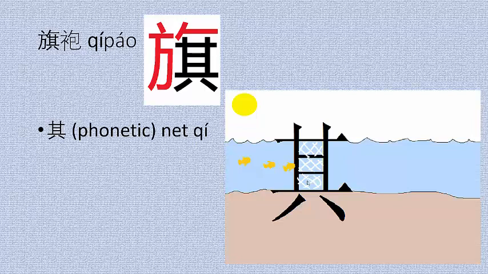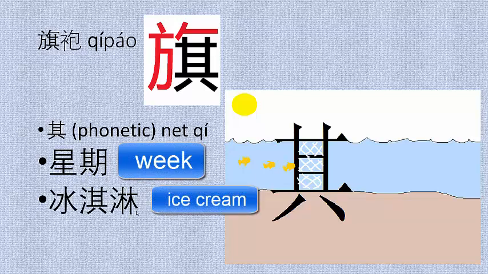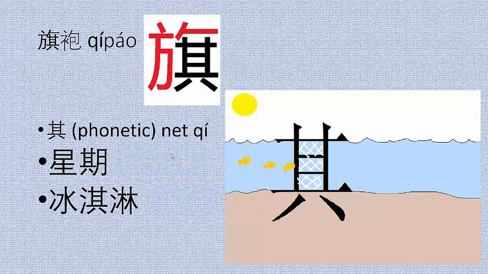The next character learned is qipao. Let's look first at the character qi. Qi alone means banners. And if we look at the black part only, we've seen this before. It's the phonetic piece. It means net, qi, and it's a picture of a net that's been driven into the ground. You can see the little stakes that hold it in the ground, and here's the frame. And this part indicates where the net would be to catch the little fish. We've seen this before in xing qi. It's the phonetic part of qi. And we've seen it before in bing qi lin, this phonetic part of qi. Right? So it's easy to remember because we've seen this before, the net part.